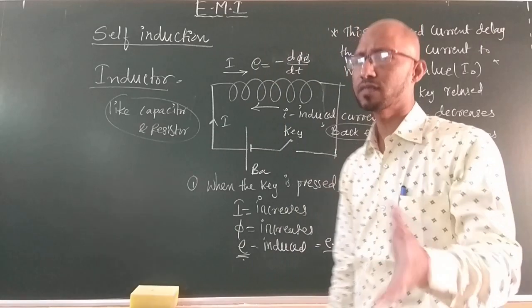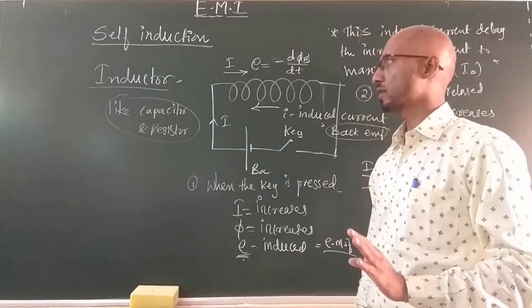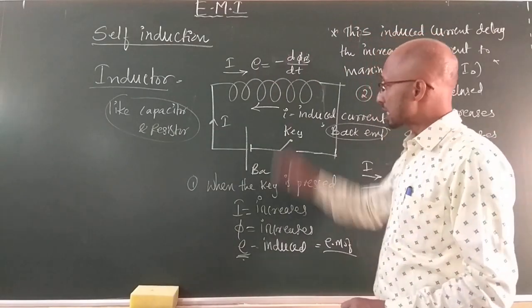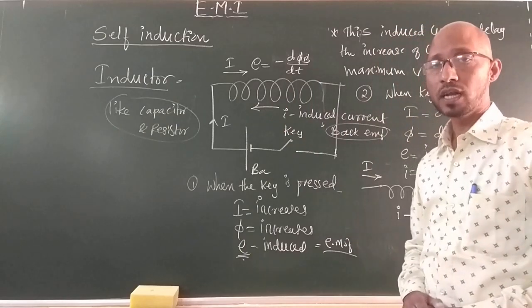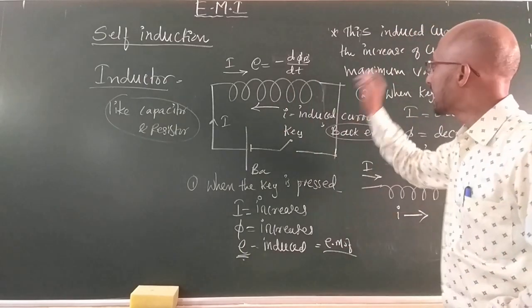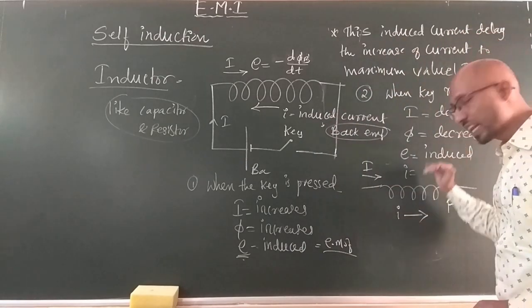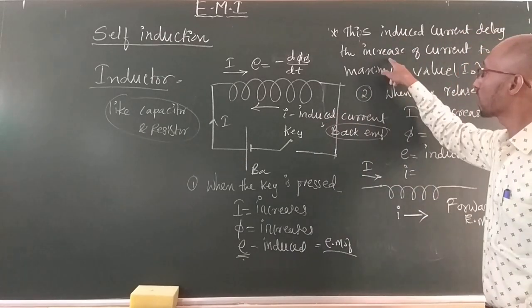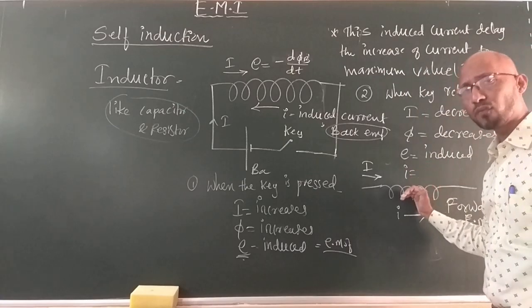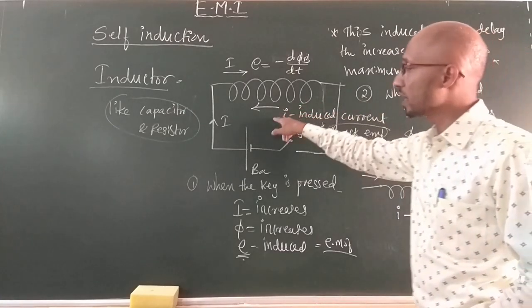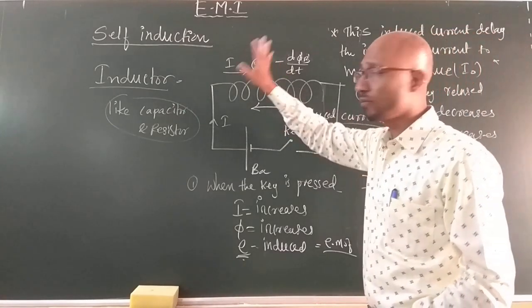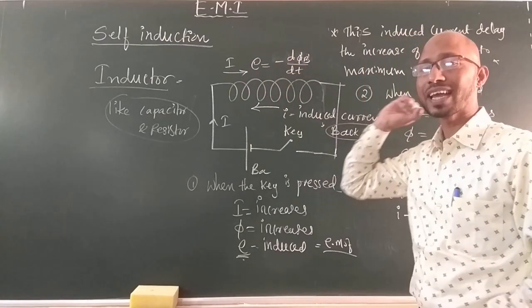Self-inductance we call it, or simply we call it inductance. I'll repeat once again. This property of a coil which delays the increase or decrease of current in an inductor is called self-inductance, or simply inductance.